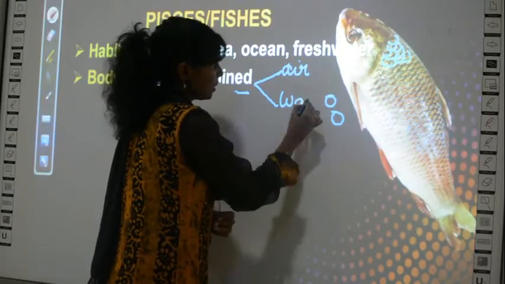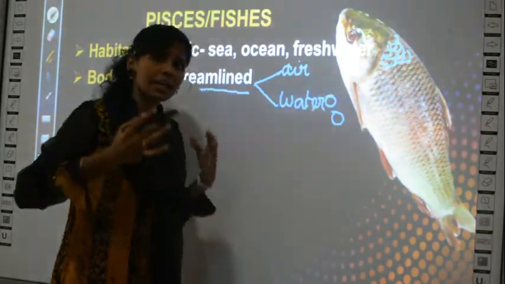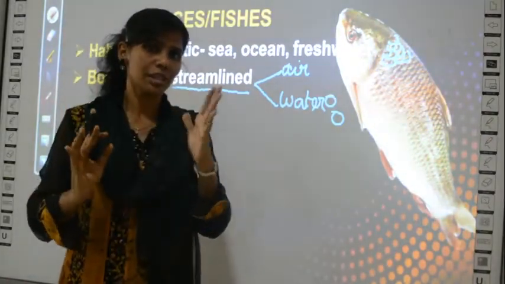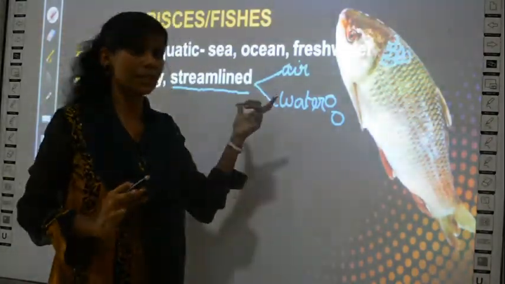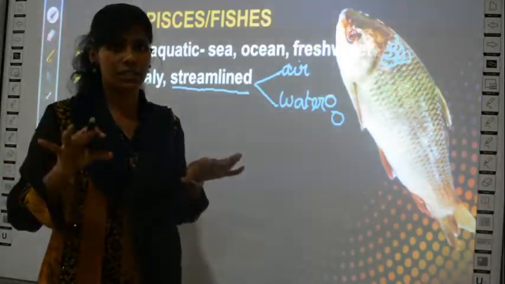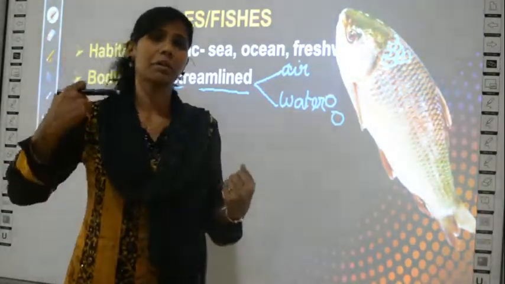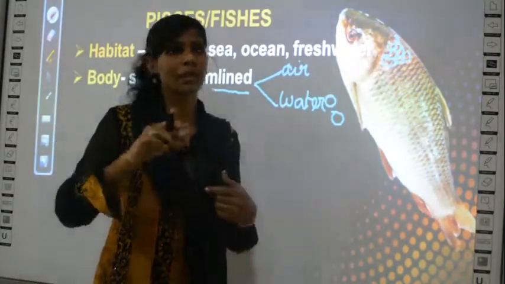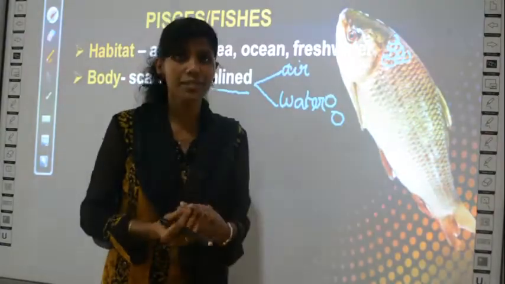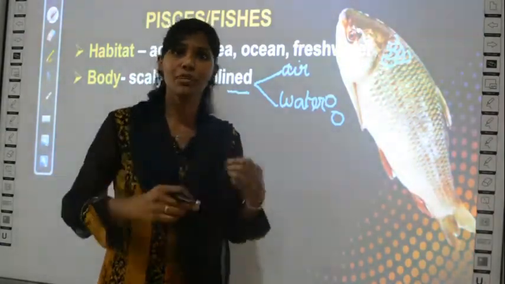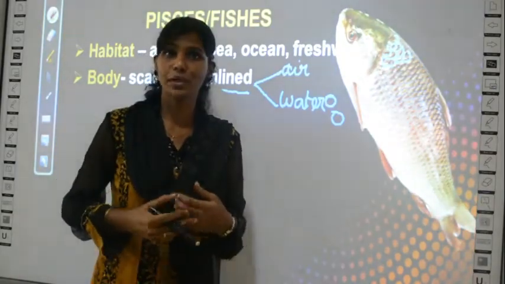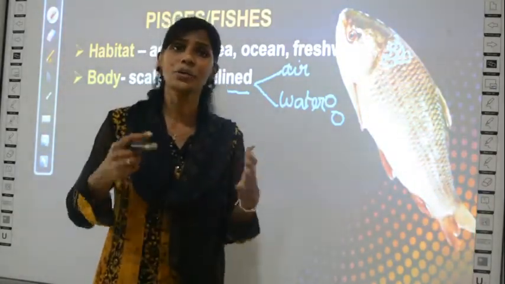What does this mean? It means it can easily glide along the air or water. Say for example, for fishes it is mostly water. When it swims in the water, there is less resistance, which means it need not try so hard to swim against the water. Because it has less resistance, it can easily go along with the flow of water, or even in the opposite direction of the flow, without creating friction.